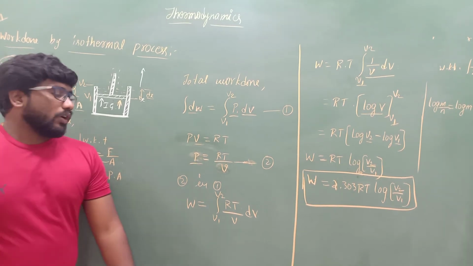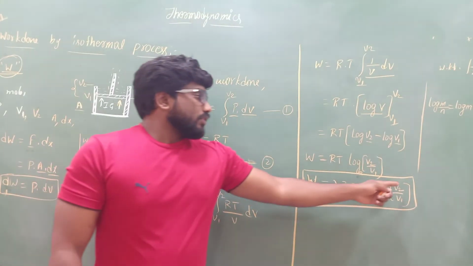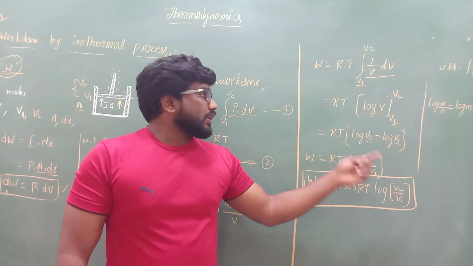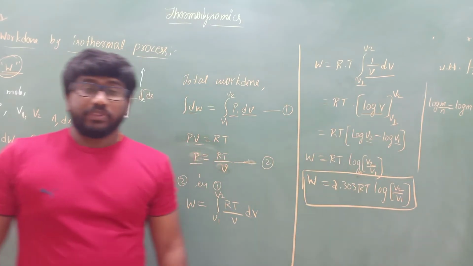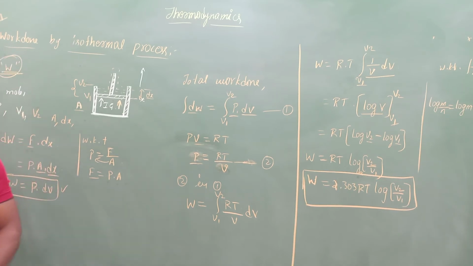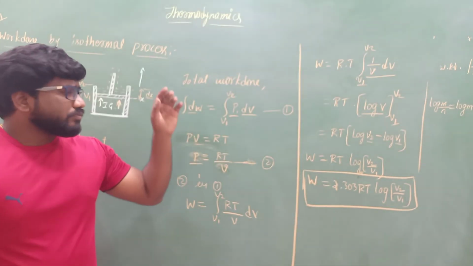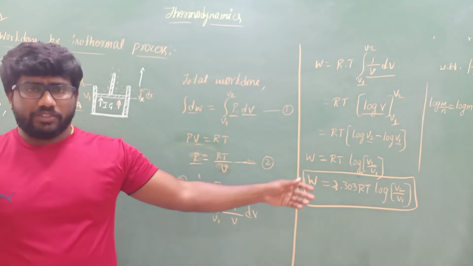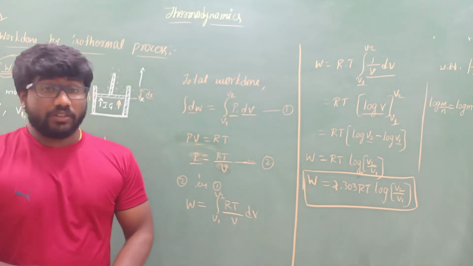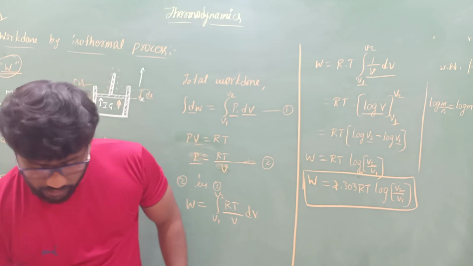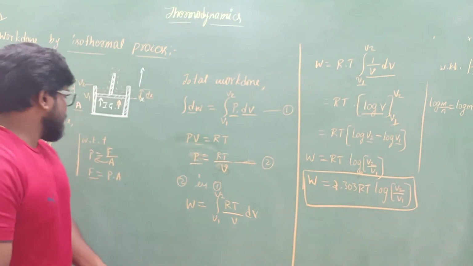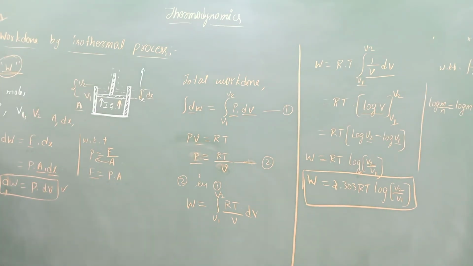Sir, here we got V1 and V2 as the initial volume and final volume. Sir, what if there is a change in pressure? Obviously that will also change, correct? So if there is a change in the value of pressure, then what will be the formula, sir? See, we can write it using the ideal gas equation, I wrote it somewhere here. So where?